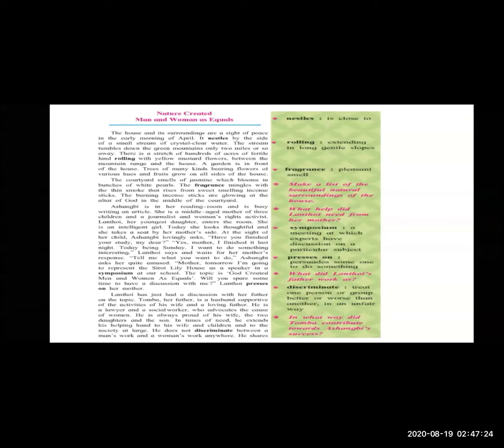Rolling means extending in a long gentle slope. Between the mountain range and the house is a garden in front of the house, with trees of many kinds bearing flowers of various hues and fruits growing on all sides of the house.